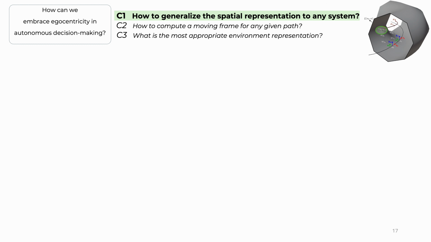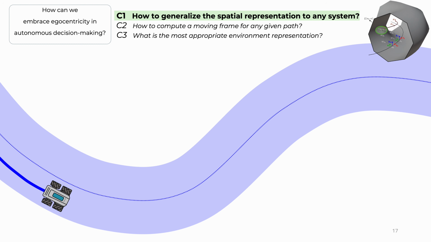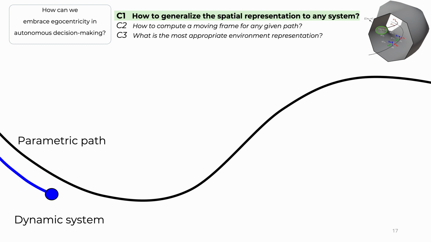In the first question, we are dealing with the fact that we want to generalize the spatial representation to any dynamical system. To do that, let me get back to the illustration of the intralogistics robot. If we were to generalize this to the broader setup, the mobile robot, the intralogistics robot, or the drone would become an arbitrary dynamical system. And the center line of the homotopy would be a parametric path. As a reminder, the parametric path is a parametric function that takes the path parameter as the input and outputs the Cartesian coordinates of the center line of the homotopy.